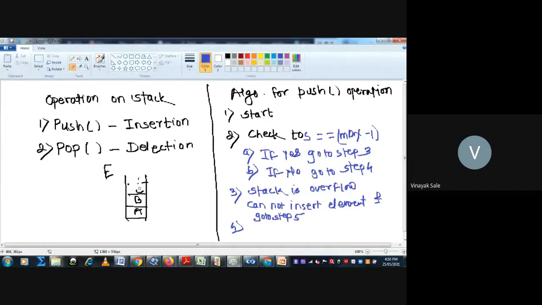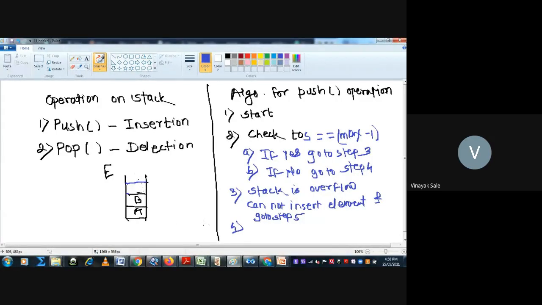Suppose you want to insert element E in this stack and there is space. Suppose there are two spaces, we can insert two elements in this stack.